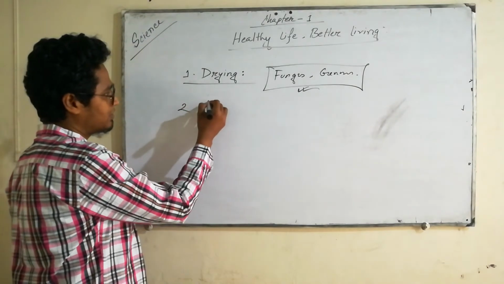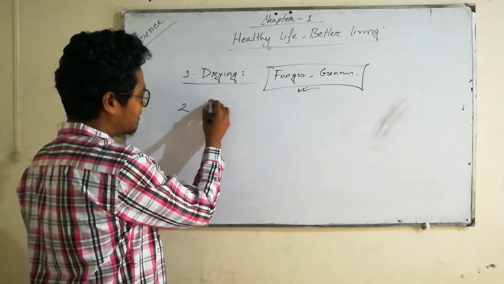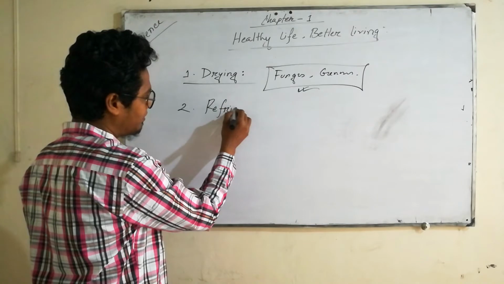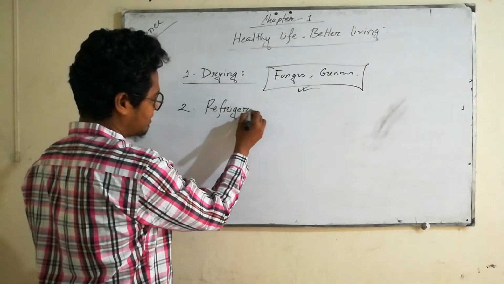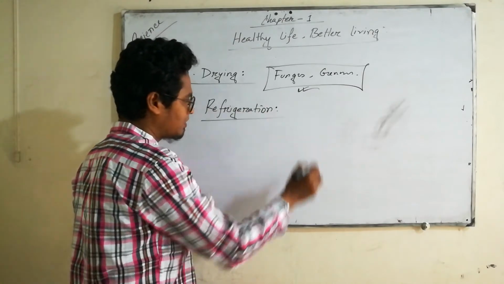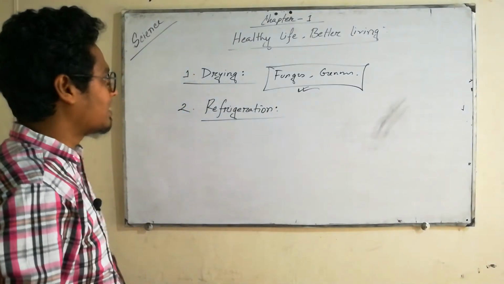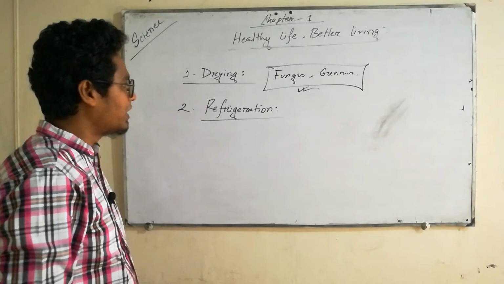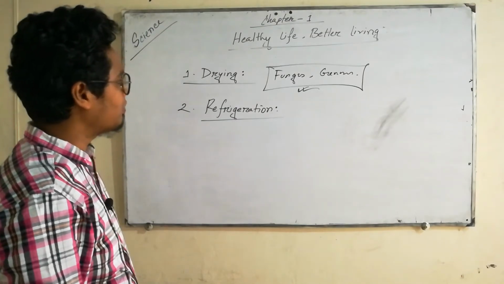Then refrigeration. We can preserve our food by refrigeration.